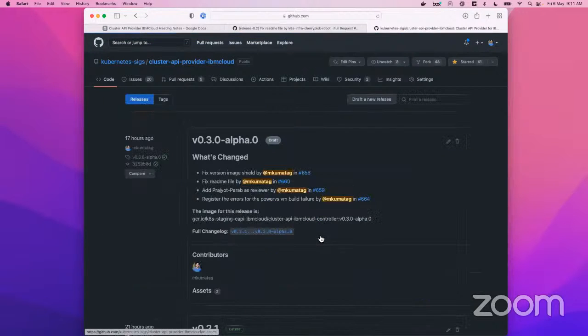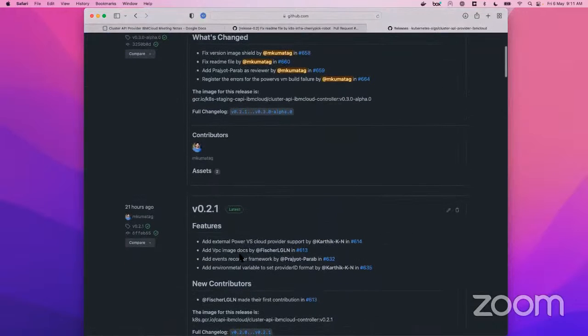What happened yesterday, and the content: I have just added the main features that we added into this release. Of course, there's one small documentation change I also mentioned, just to make clear that it's not a feature, but I wanted to highlight that documentation change we pushed. So that's the reason I mentioned that entry as well. On a high level, we added the cloud provider support by Karthik.